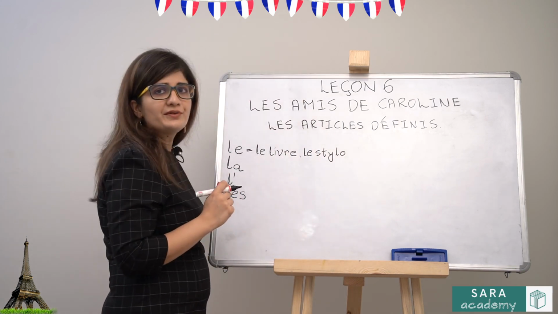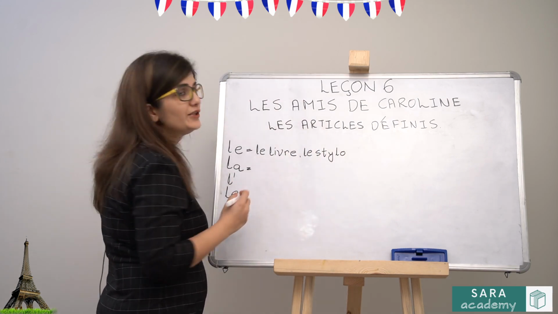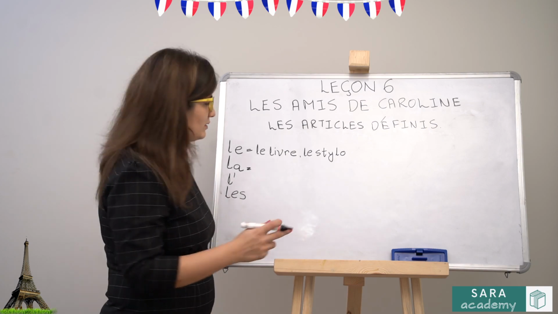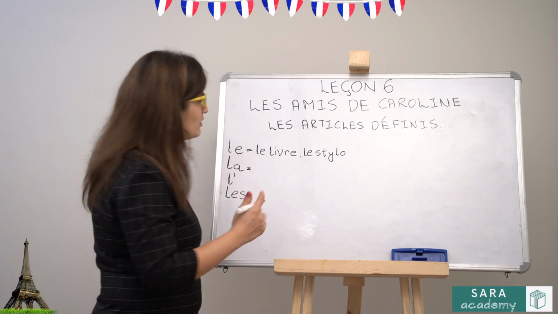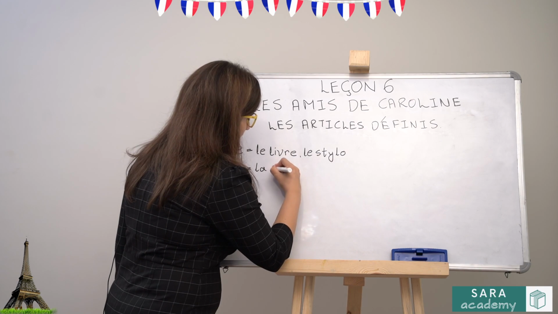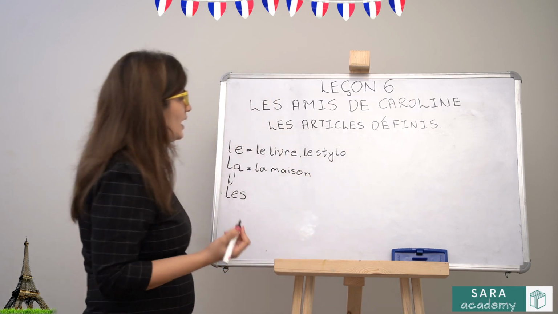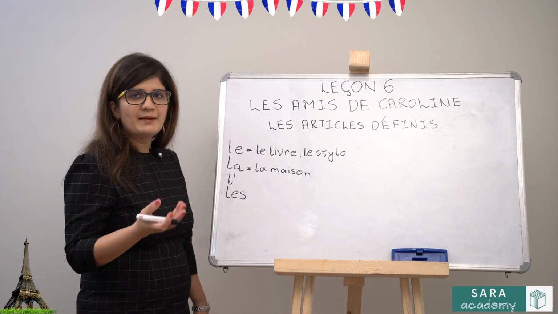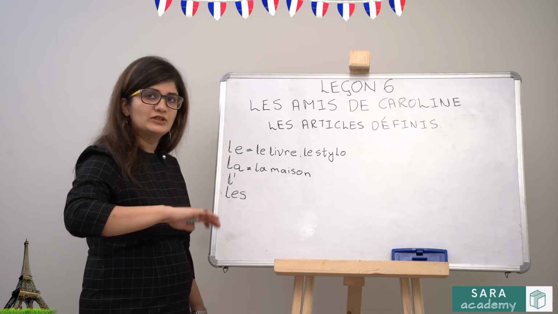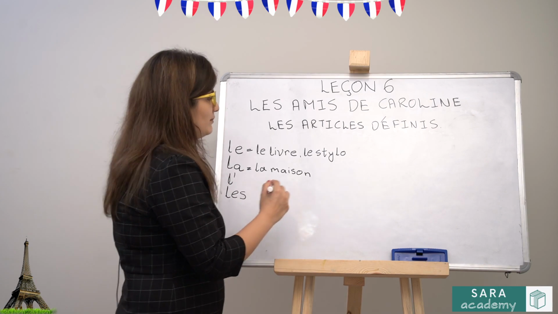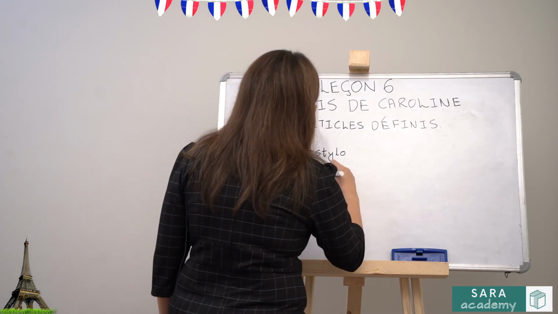La is in front of feminine singular nouns. So, I did une maison, a house. Now, I want to say the house. It will be la maison. I want to say an apple. I want to say now the apple. It will become une pomme, say la pomme.